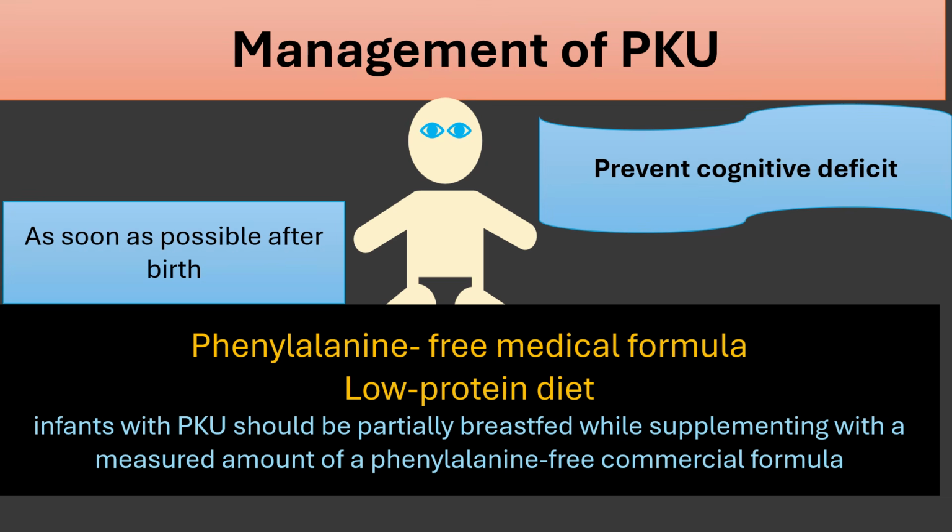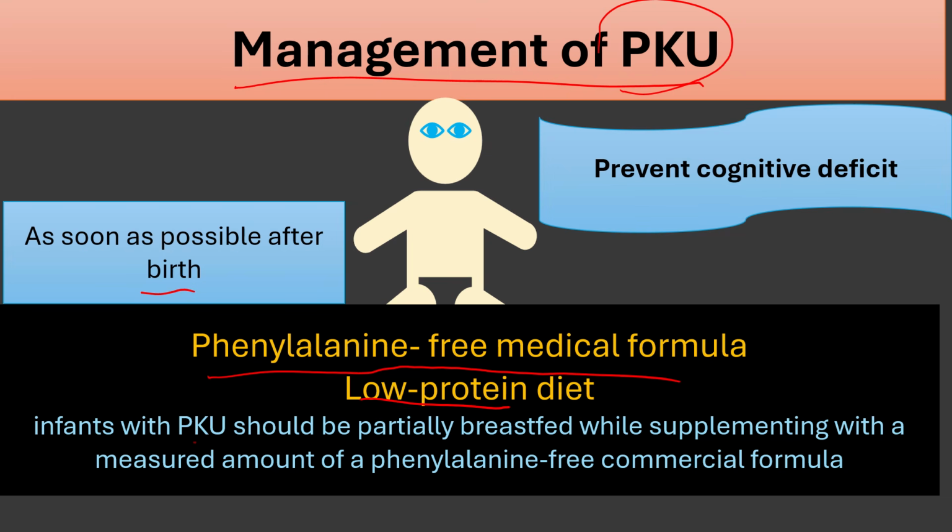Management of phenylketonuria is high yield. As soon as possible after birth, if you receive a notice from newborn screening that the infant is suspected to have PKU, it is important to start immediately without waiting for test confirmation. Phenylalanine-free medical formula, low protein diet. Infants with PKU should be partially breastfed. Why? Because breast milk is low in phenylalanine, while supplementing with a measured amount of a phenylalanine-free commercial formula.